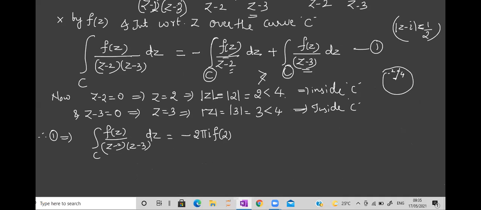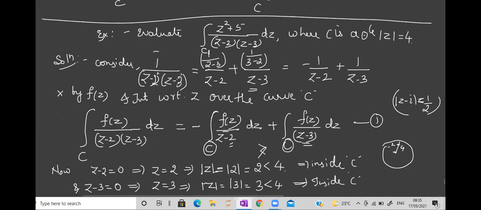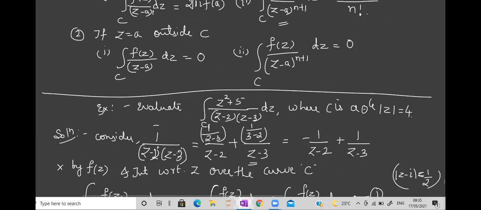A is 2, so how to write the value of this? 2 pi i f of 3. Is this part clear? Yes, it is inside, so we are just writing with the help of this part. What is my A?